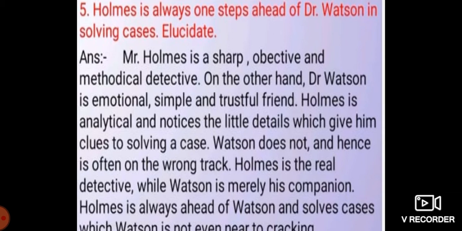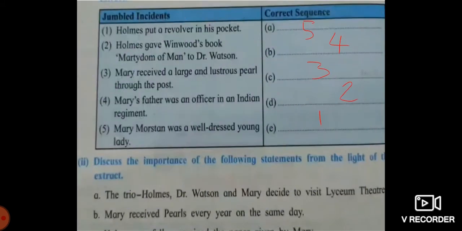Holmes is analytical and notices the little details which give him clues to solving a case. Watson does not, and hence is often on the wrong track. Holmes is a real detective while Watson is merely his companion. Holmes is always ahead of Watson and solves cases which Watson is not even near to cracking. Moving further to the next question.